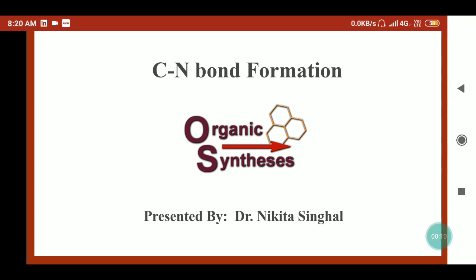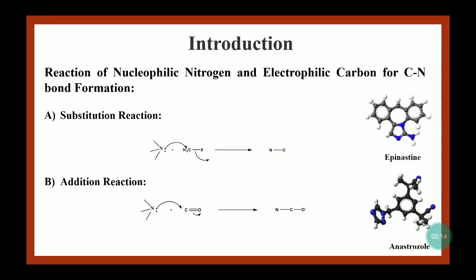CN bond formation is useful in organic synthesis as many compounds contain the carbon-nitrogen bond. Similar to the CC bond, the CN bond has a wide variety of importance in organic synthesis because many compounds contain the CN bond, like amines, pyrroles, and so on. So we can ask how we can form the carbon-nitrogen bond in different ways.